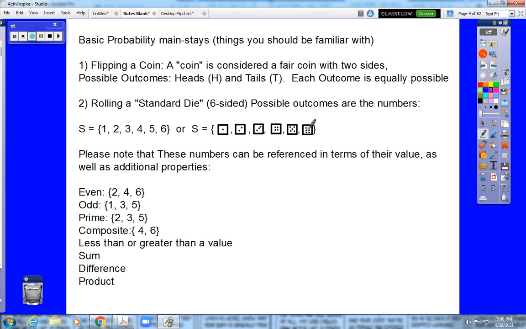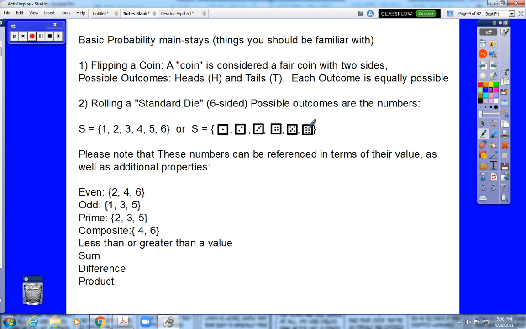Now, with numbers, though, things can get tricky because there's a lot of other words that I can use. Words like even, which means I can divide that number by 2. Odd, which means I cannot divide that number by 2.